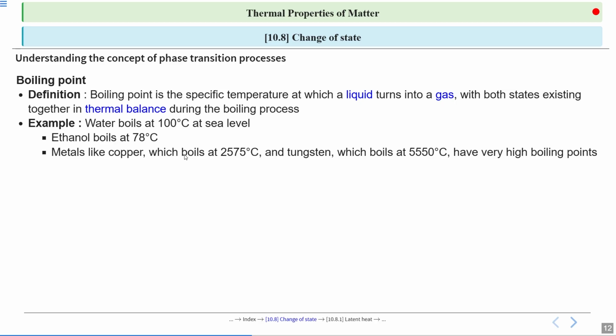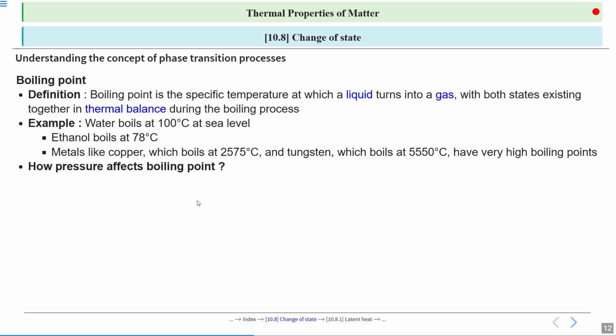Metals like copper, which boils at 257 degrees Celsius, or another example, tungsten, which boils at 555 degrees Celsius, have very high boiling points, or we can say these are the specific temperatures at which the liquid turns into gaseous state.